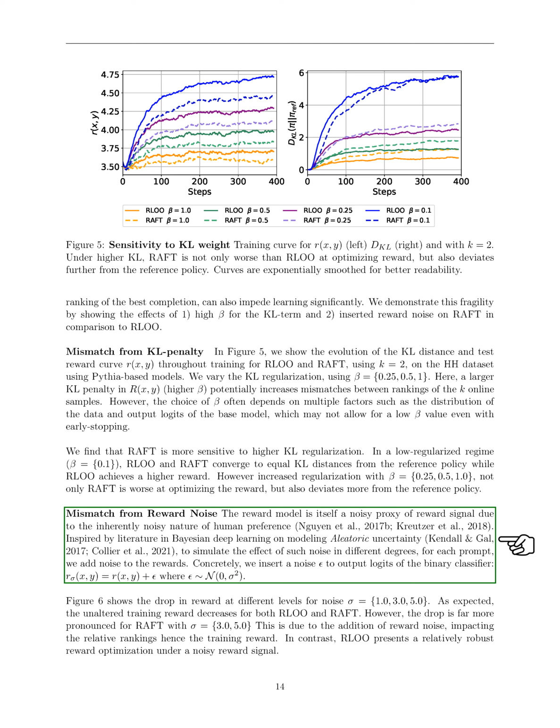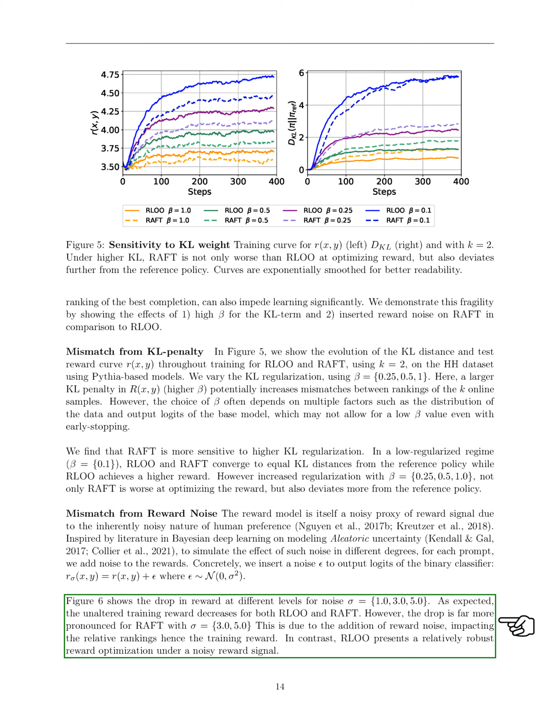Secondly, we address the mismatch from reward noise. Given that the reward model is a noisy approximation of the actual reward signal, we drew inspiration from Bayesian deep learning literature on modeling uncertainty to simulate the effect of varying degrees of noise. Specifically, for each prompt, we added noise to the output logits of the binary classifier, where the noise epsilon follows a normal distribution with a mean of 0 and a variance of sigma squared.